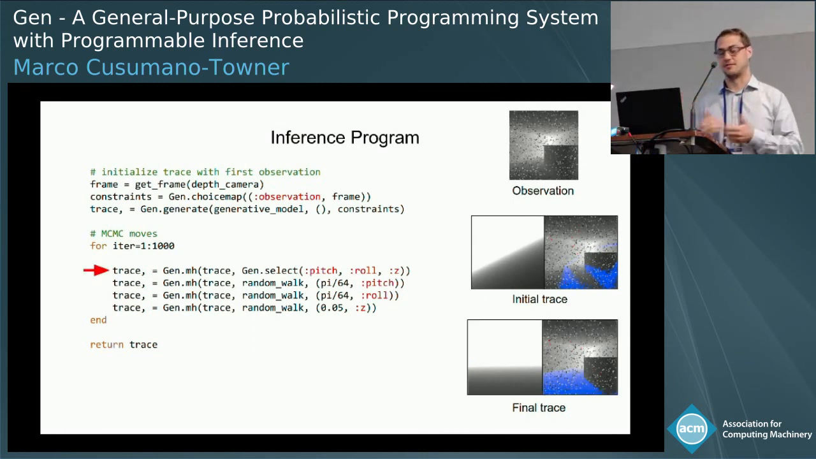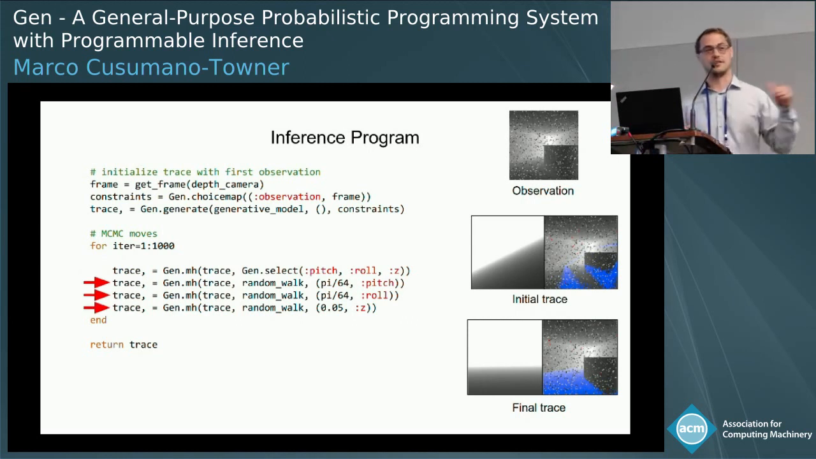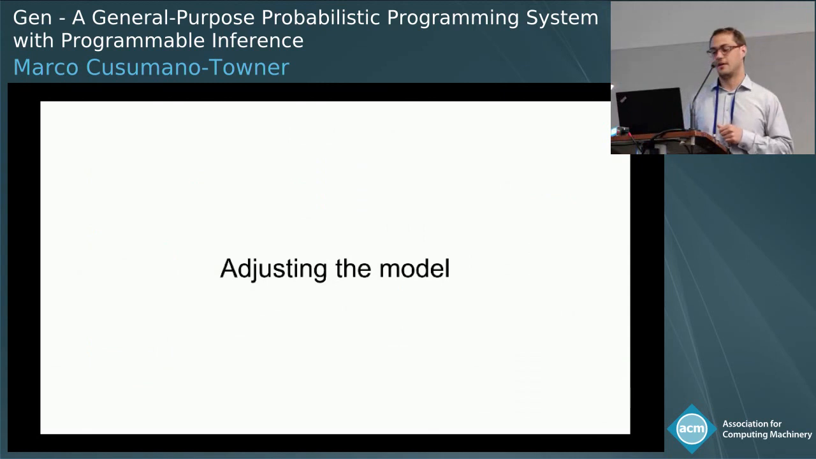Now, what is happening inside this inference program? So each of these statements here is taking a trace of the model and returning a new trace of the model. So we're iteratively updating this trace with this gen.mh operator. And mh stands for Metropolis Hastings. And here there's two types of Metropolis Hastings operators that Gen is letting us use. The first one on this line takes a selection of several random variables and proposes new values for all of them at once. The other three lines here focus on a single random variable at a time and try to adjust them by making small local random walk moves. Okay, so that's the inference program.